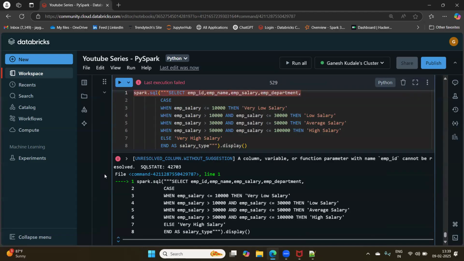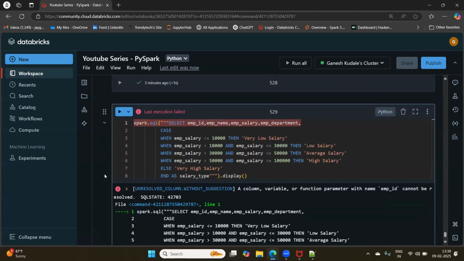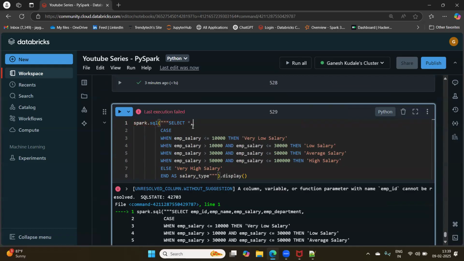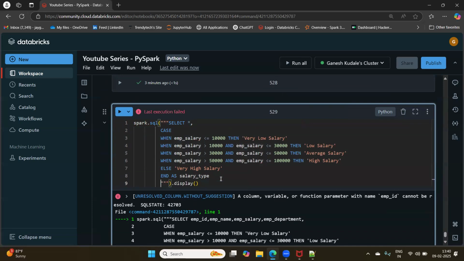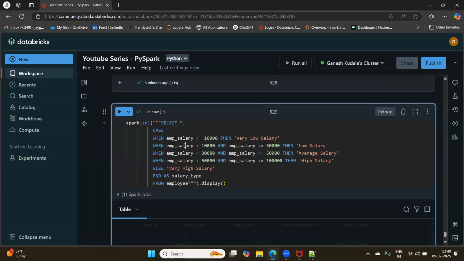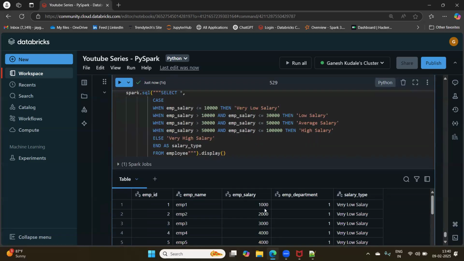Again, error. Employee ID cannot be resolved. Oh, okay. This was not the issue. I have understood what the problem is. Okay, good. Select star is fine. Employee salary cannot be resolved, and as salary type. Okay, but from which table? Employee. We forgot to specify the table name, right? From where we are taking this value, right? Now see, results are there.